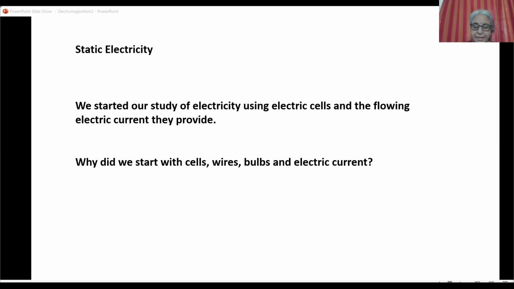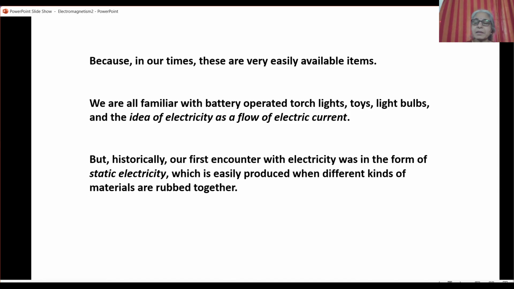We started our study of electricity by using electric cells and flowing electric current. So why did we start with cells, wires, bulbs, and electric current? Because in our times, these are very easily available items.